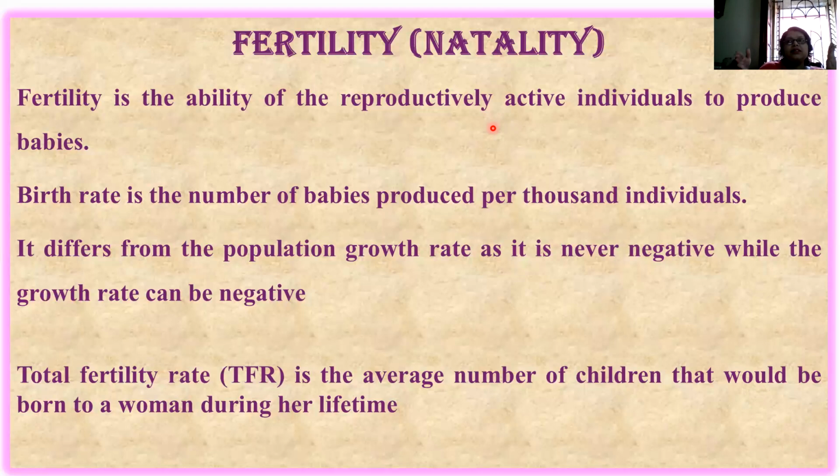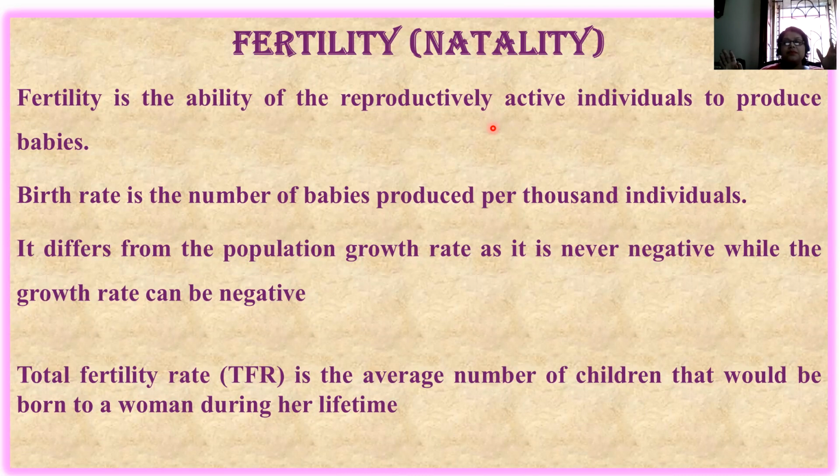The reproductive phase of that person starts after a certain span of time. This goes on for another few years. After that, it is over.